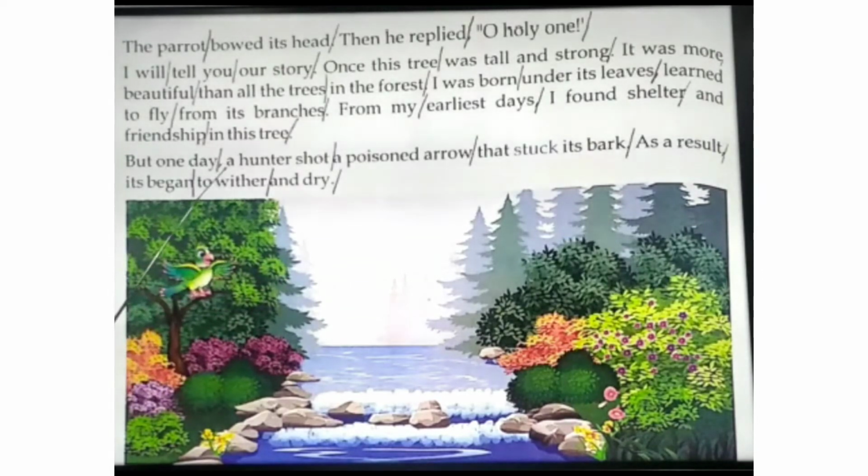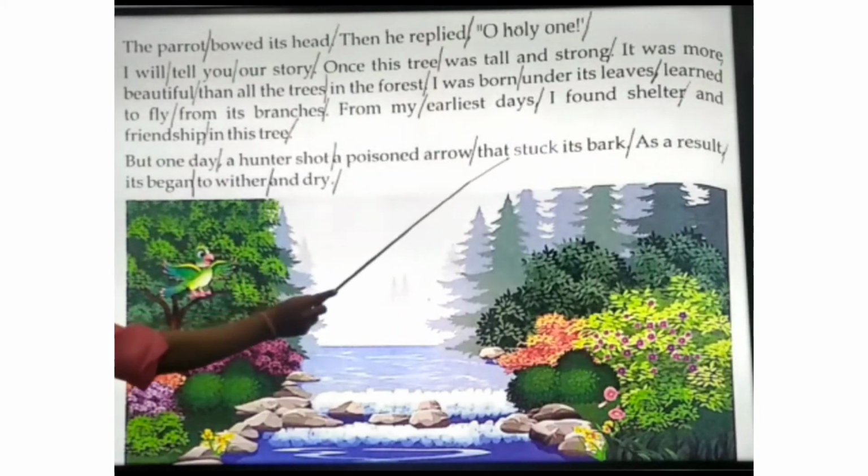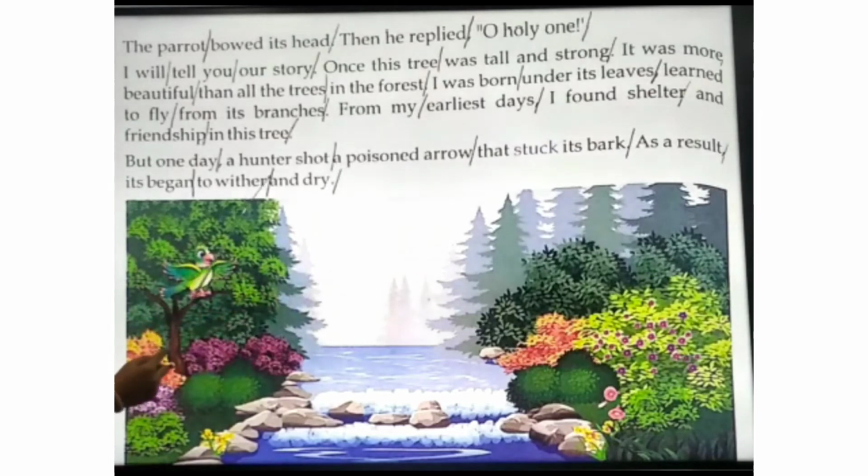One day a hunter came and shot a poisoned arrow. Poisoned here means something which is harmful for the tree. He struck it with a poisoned arrow. As a result, it began to wither and dry. After that, the tree began to wither, becoming drier.